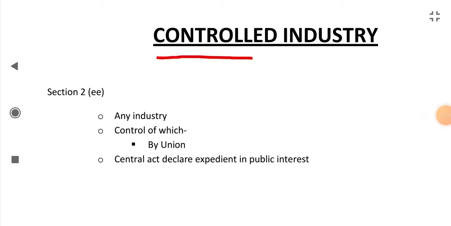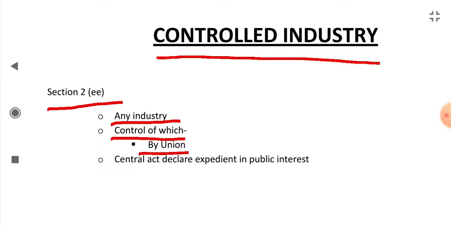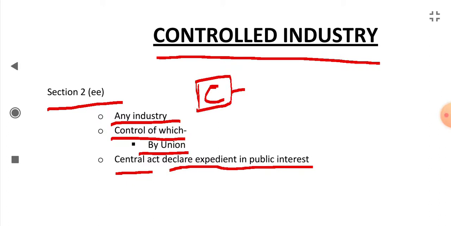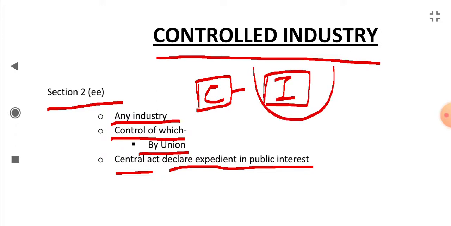Next is controlled industry. The definition of controlled industry is given in section 2EE. It says any industry the control of which by the union the central act declares expedient in public interest. So if in the opinion of the central government, the control of any industry should be under the union, then it will declare that industry as a controlled industry through a central act. So this is controlled industry, the control of which is by the union.